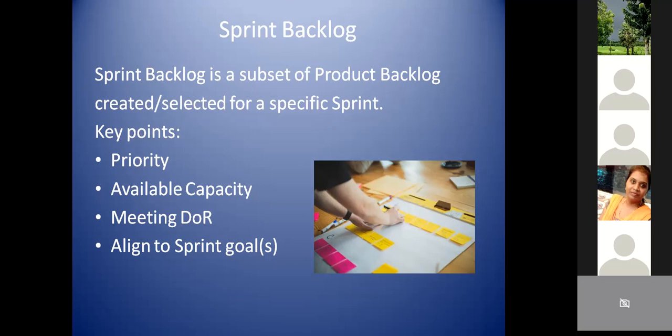In addition, when you say capacity, you will always align with the velocity of the team as well, right? Even though capacity is available, it's like you are giving me 10 idlis, but as 10 idlis are available, I have the capacity to eat only 3, right? My average is 3 to 4, that much only I can have, so you can expect I can eat only 3 to 4. As there are 10, I cannot have 10, right? So that is all about average velocity and capacity. That is also a major thing when you are picking items from the product backlog to the sprint backlog.